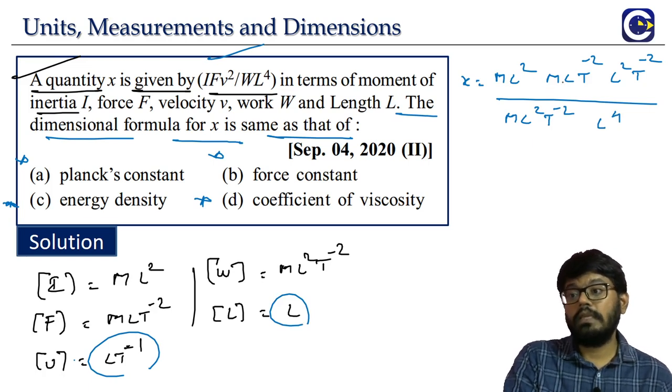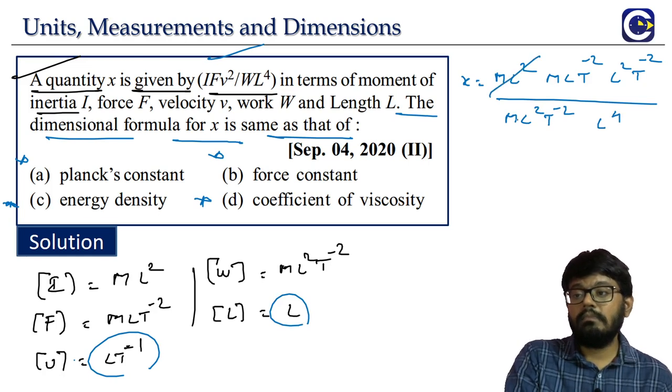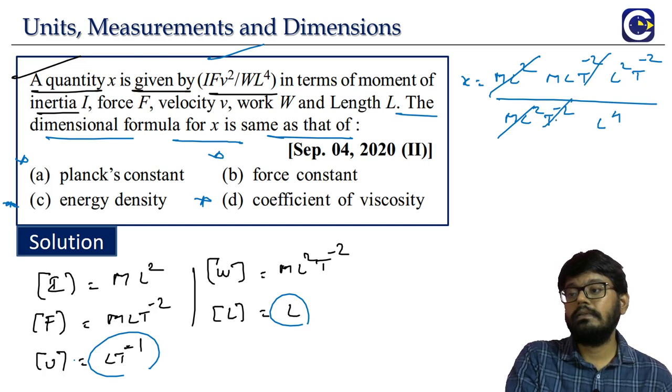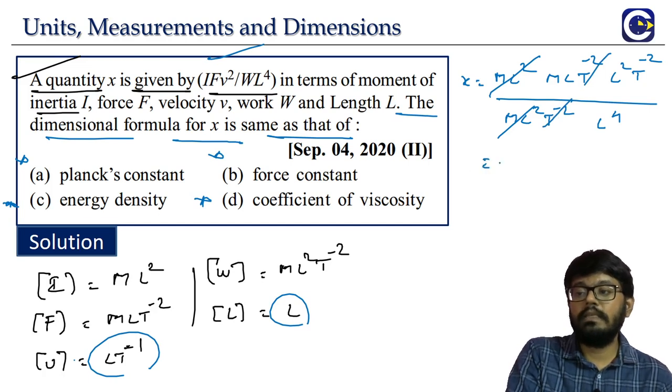Now you see what all we can possibly cancel off. What are the things that we can cancel off? This M L square as it is will get cancelled. Then T power minus 2 will get cancelled. So what is the remaining thing?